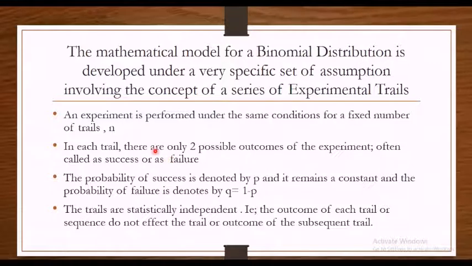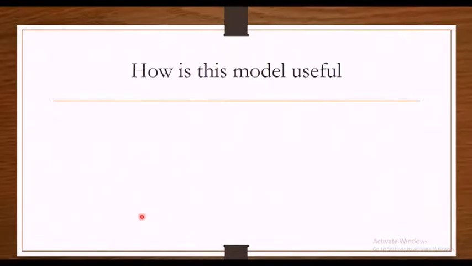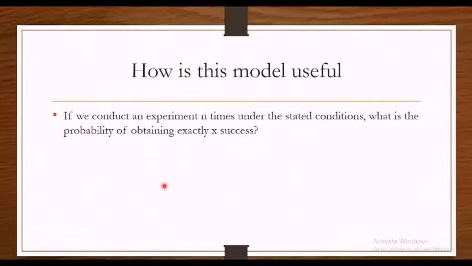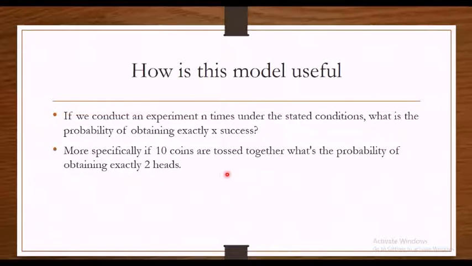Now, how useful is this model? Let me put it this way. If we conduct an experiment n times under the stated conditions, what is the probability of obtaining exactly x successes? I know you will be a bit confused now, so let me give an example. More specifically, if 10 coins are tossed together, what's the probability of obtaining exactly 2 heads? Again confused, right? Let's see how these questions can be solved by using a binomial distribution.